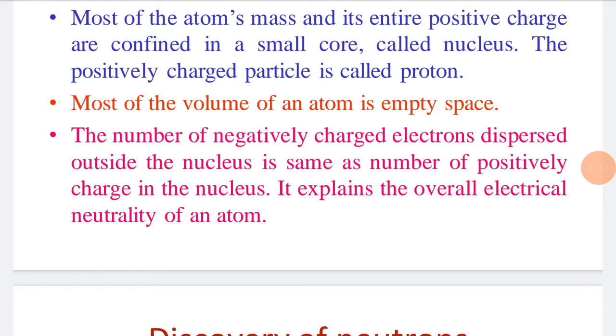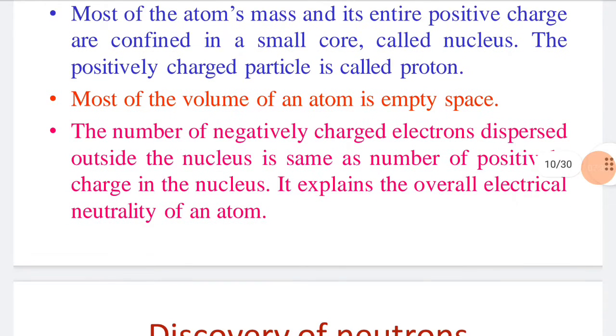How did he conclude that most of the atom is empty space? Only because of the empty space are the particles non-deflected. If some obstacles or particles are present somewhere, when an alpha particle strikes them it gets deflected, but here almost all the particles are non-deflected.